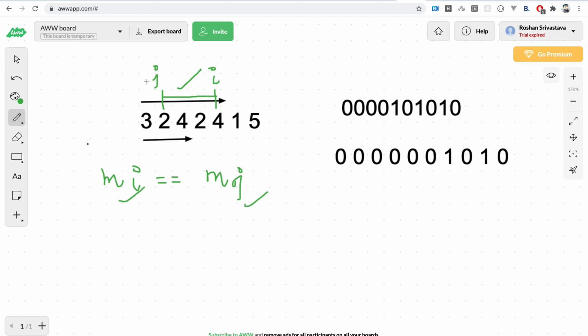Why? Because if these two are equal, that means they represent the parity of the number of times each number occurs. If there was such an element which occurred an odd number of times here, then definitely that particular bit in this mask would be different, so the masks wouldn't be equal. Meaning, if all the elements within this part occur an even number of times, then the mask at this moment and the mask at that moment should be equal.